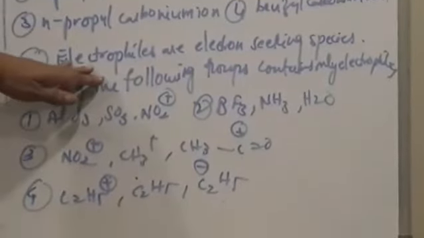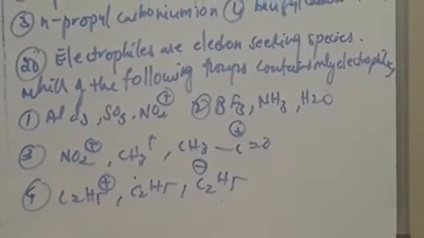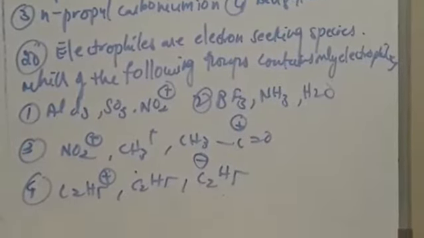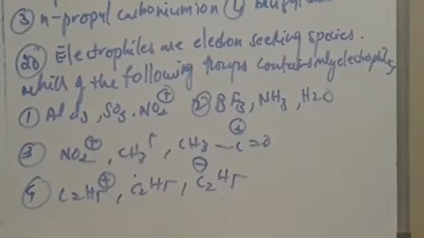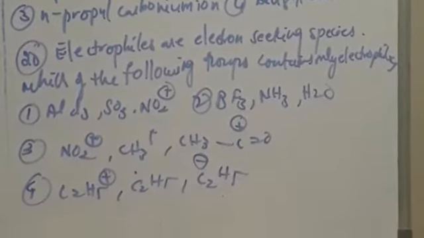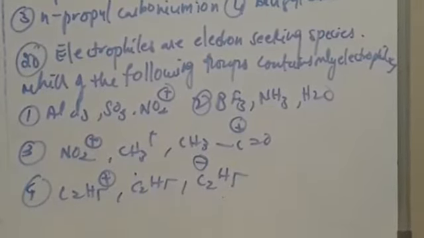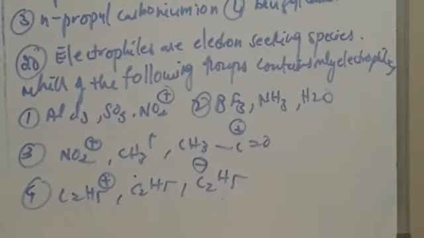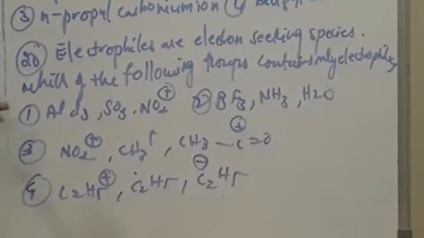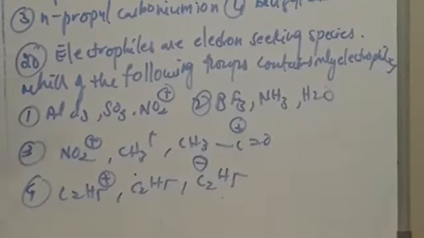Next, electrophiles are electron seeking species. Which of the following groups contains only electrophiles? Electrophiles are electron seeking, electron attracting species. In the given compounds, which set contains only electrophiles?